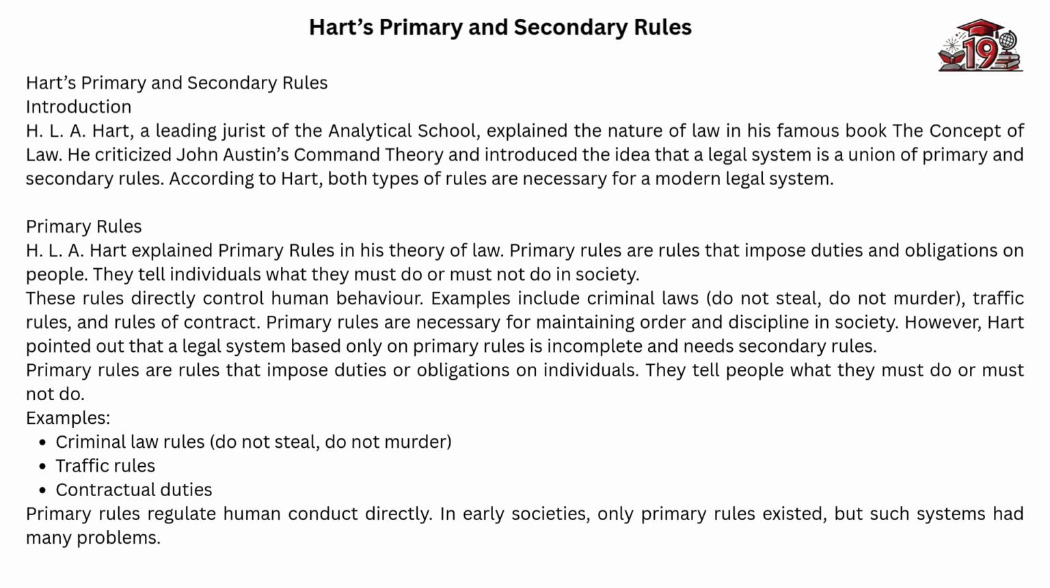Primary rules. Hart explained primary rules in his theory of law. Primary rules are rules that impose duties and obligations on people. They tell individuals what they must do or must not do in society. These rules directly control human behavior. Examples include criminal laws, do not steal, do not murder, traffic rules, and rules of contract. Primary rules are necessary for maintaining order and discipline in society. However, Hart pointed out that a legal system based only on primary rules is incomplete and needs secondary rules.